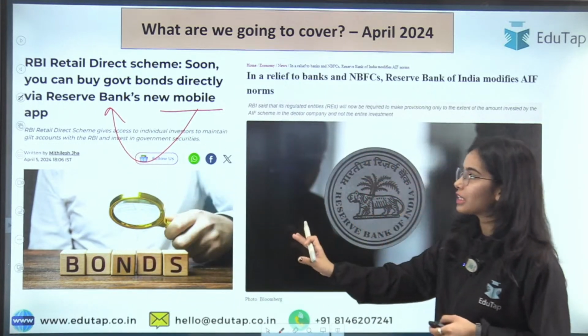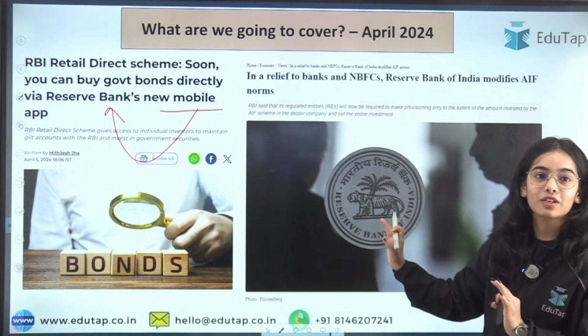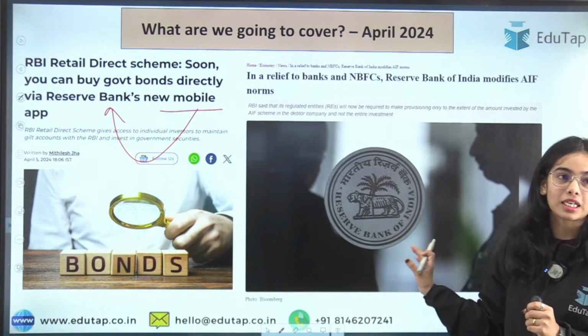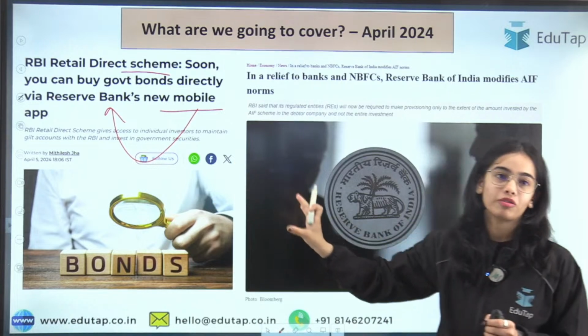Okay, so let's start with these topics that are very important from the exam point of view. Direct objective questions can come from both these news articles, as well as the Retail Direct Scheme is also important from the descriptive point of view of the RBI.